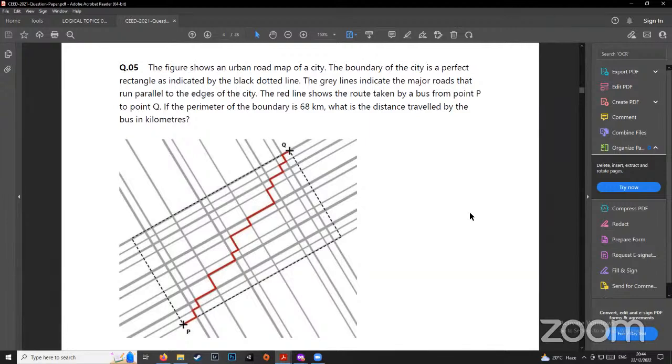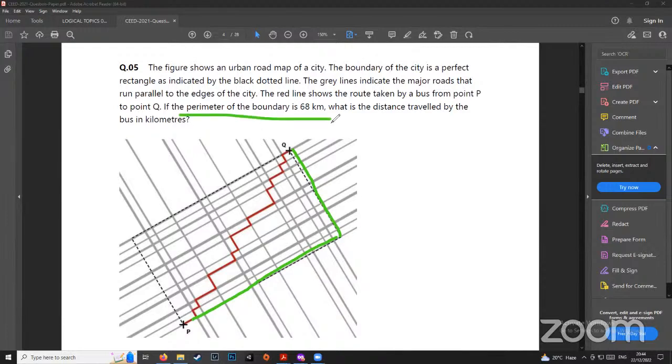Again, it seems like you need to do some maths for it, right? But see, our goal in this examination is to do these questions correctly and also as fast as possible, so that we are able to save time for part B, in which we'll have to do sketching or at least to revise the question. So one way to do this very fast is just add up the horizontal tracks, and you will see that they add up to being this, right? Then add the vertical tracks and they add up to being this, and you will understand it is nothing if it is just one length and one breadth.